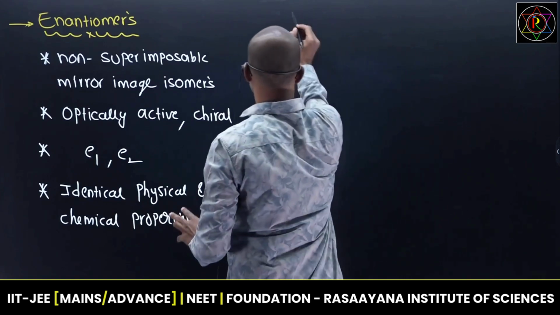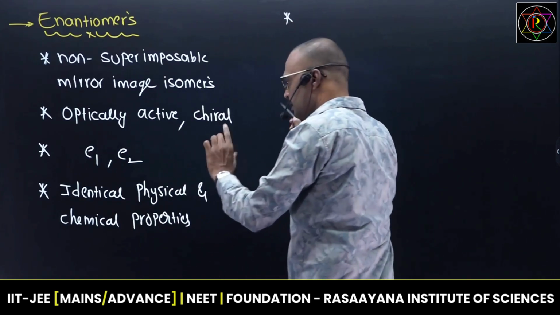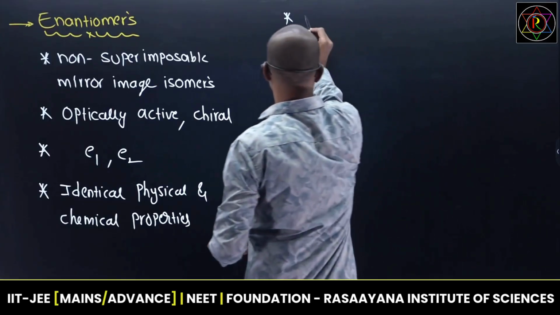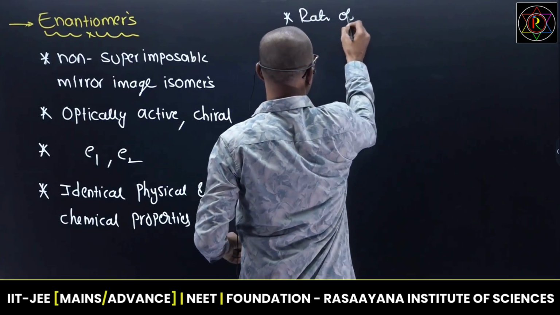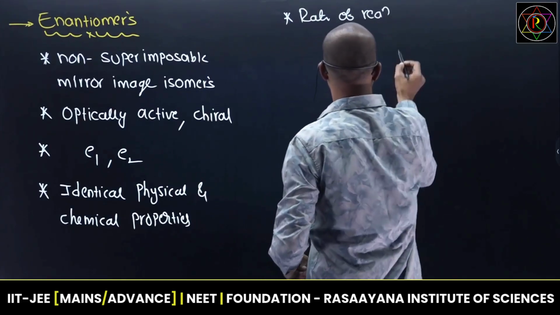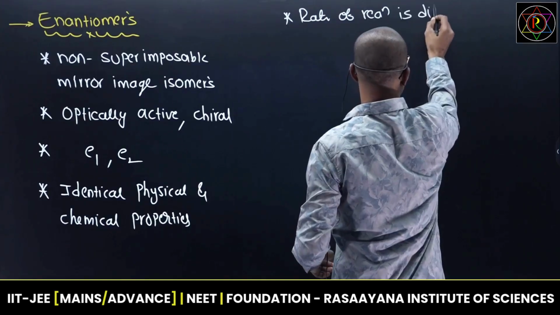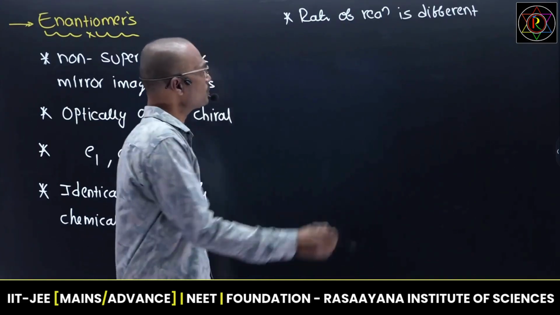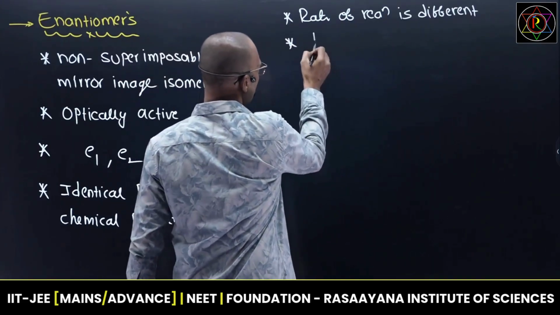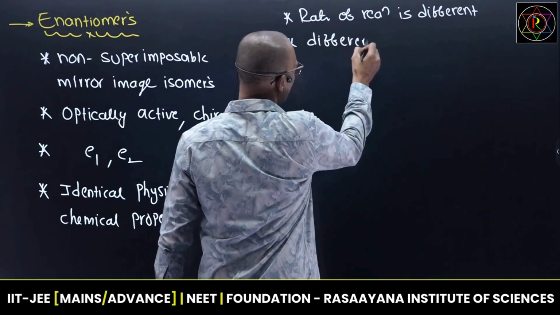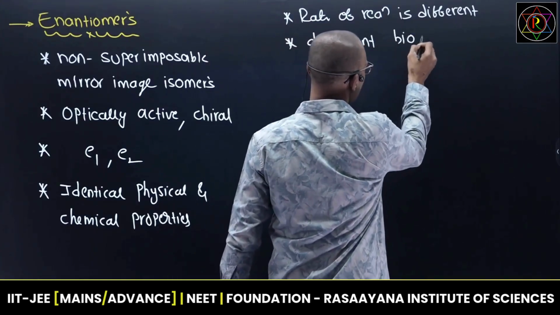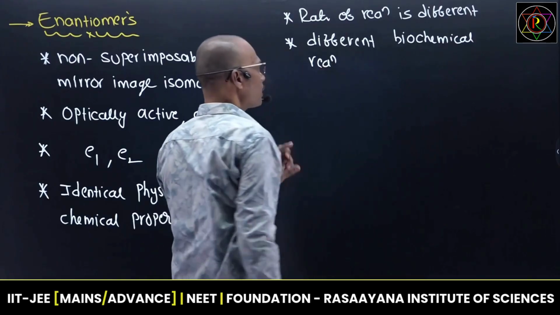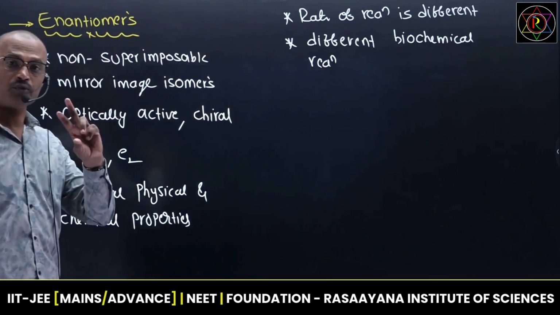If I concentrate on a selective character where enantiomers can be distinguished very easily, that is the rate of reaction. Two enantiomers differ in their rate of reaction. They also have different biochemical reactions. Two enantiomers have different biochemical reactions and different rates of reaction.